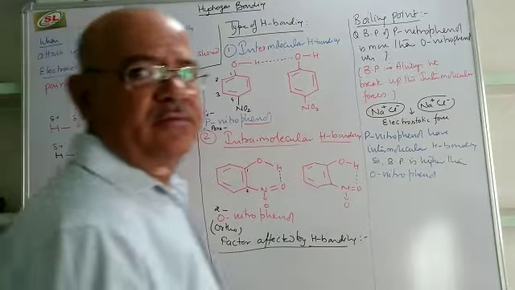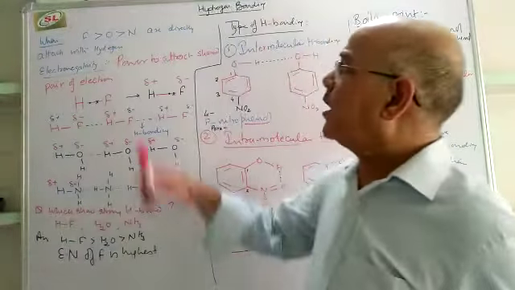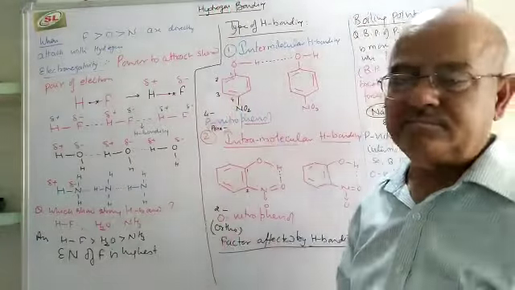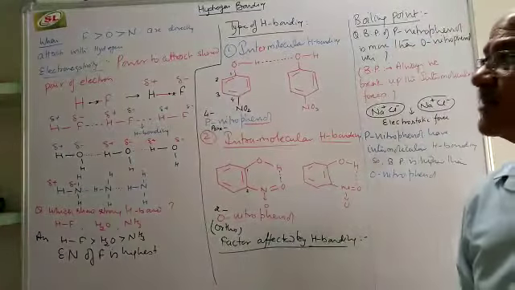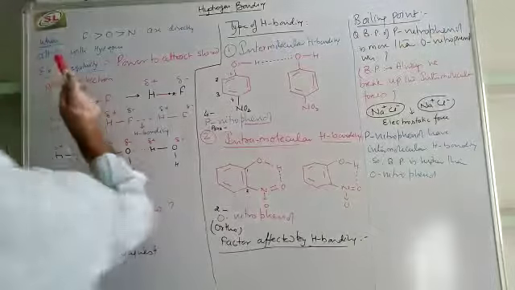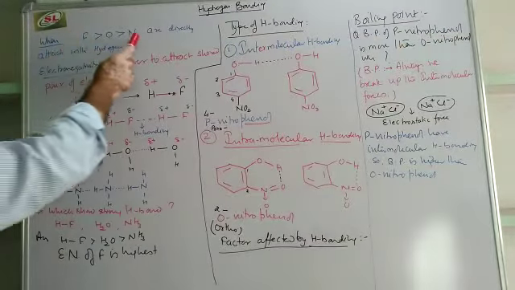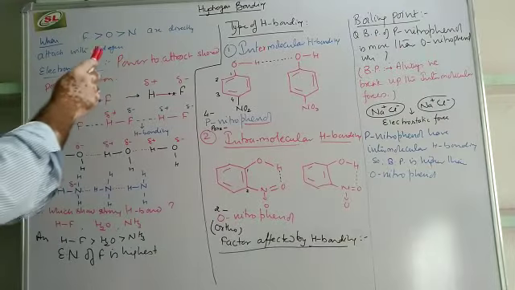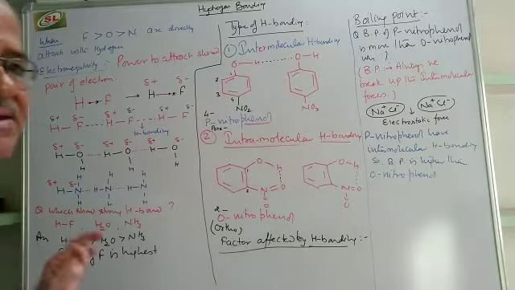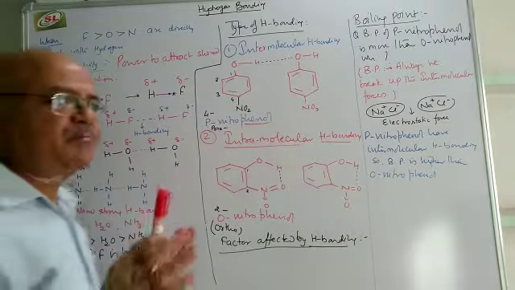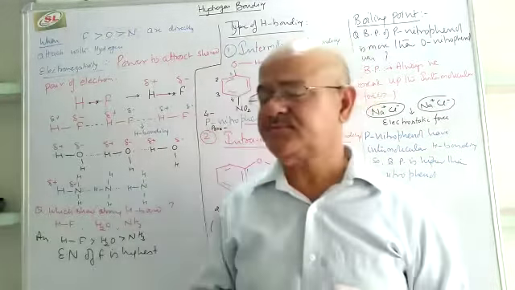Today we will see about hydrogen bonding. Hydrogen bonding takes place whenever fluorine, oxygen and nitrogen are directly attached with hydrogen.